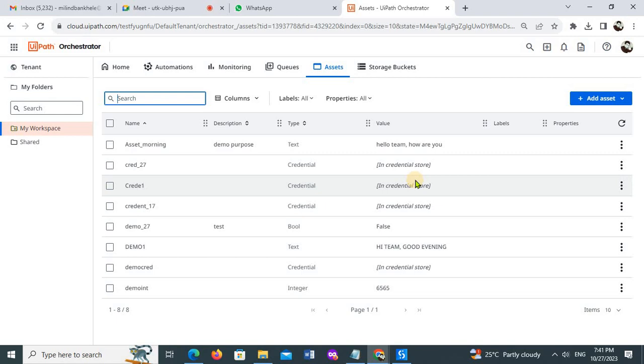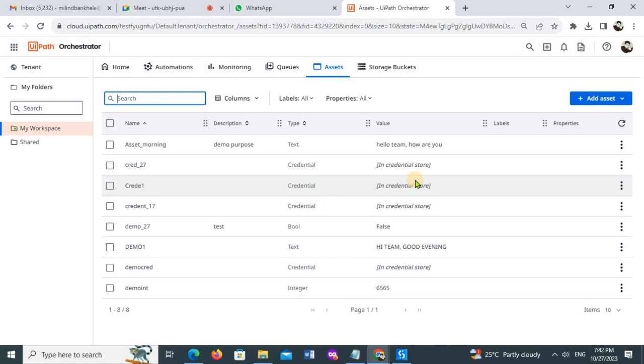For example, suppose I have 10 different bots, and for all those bots I have a common value, like variable1 equals 10.